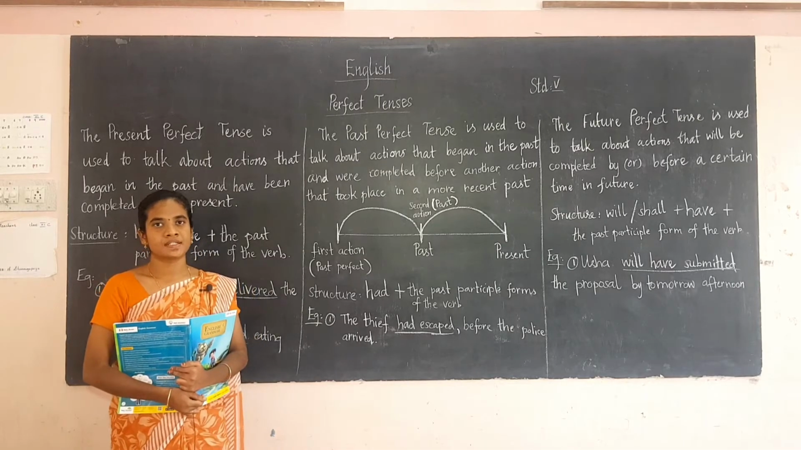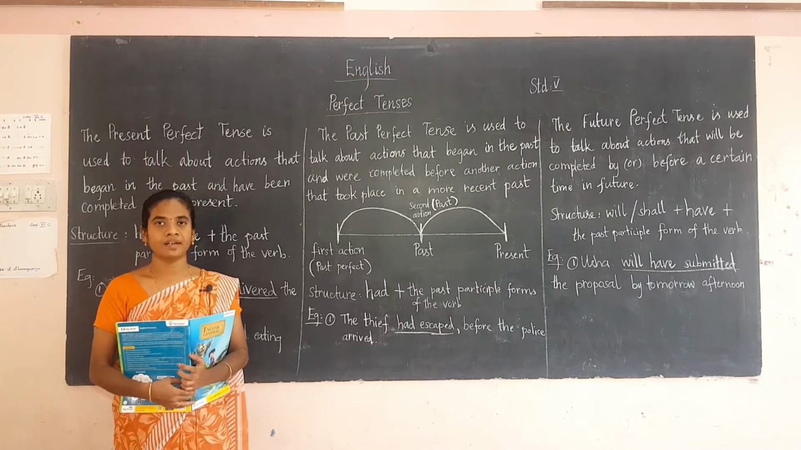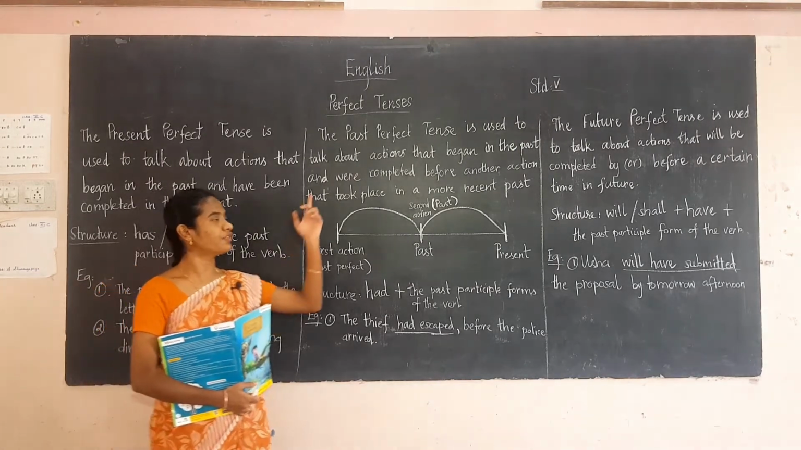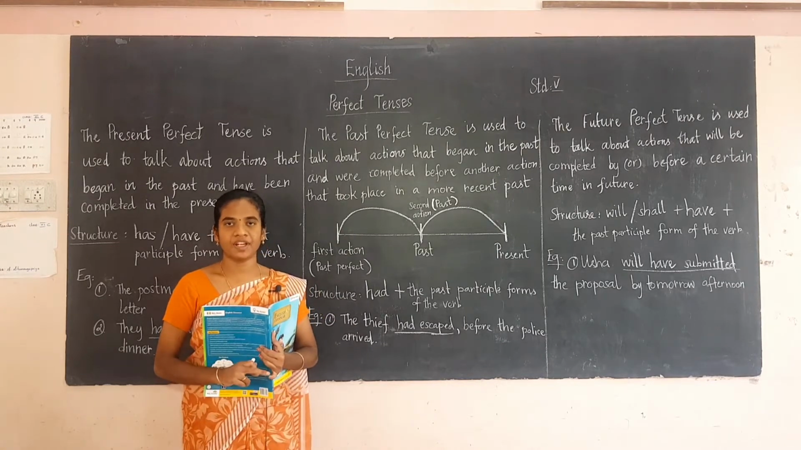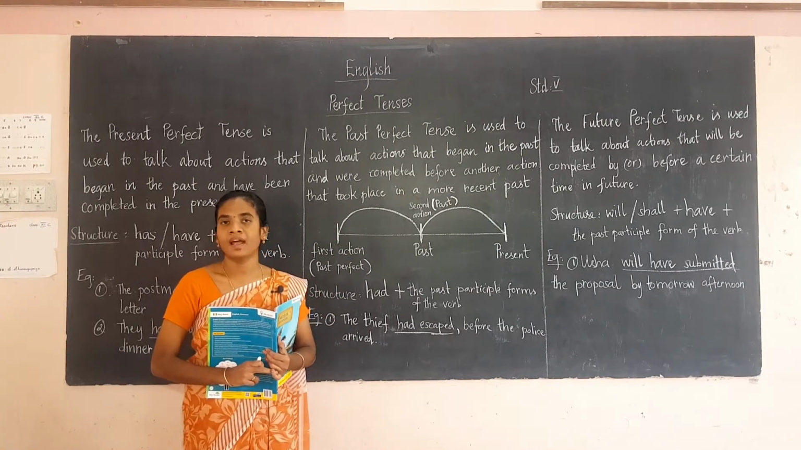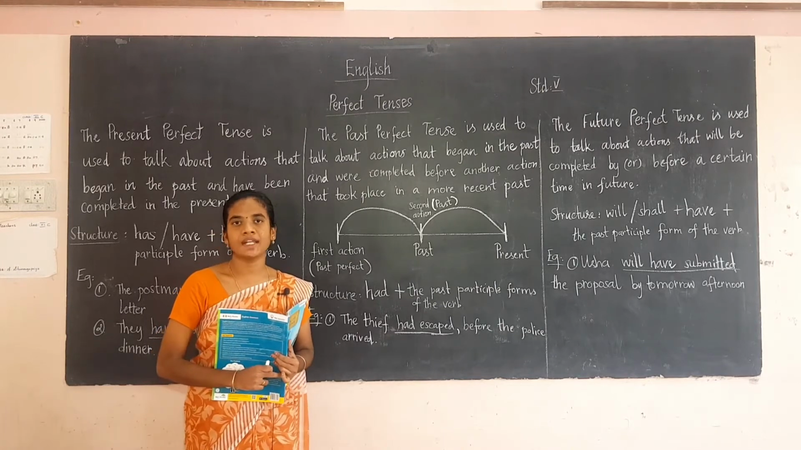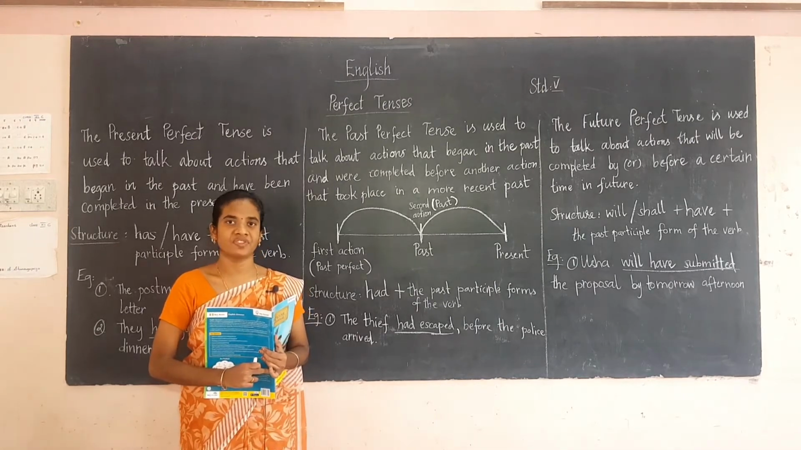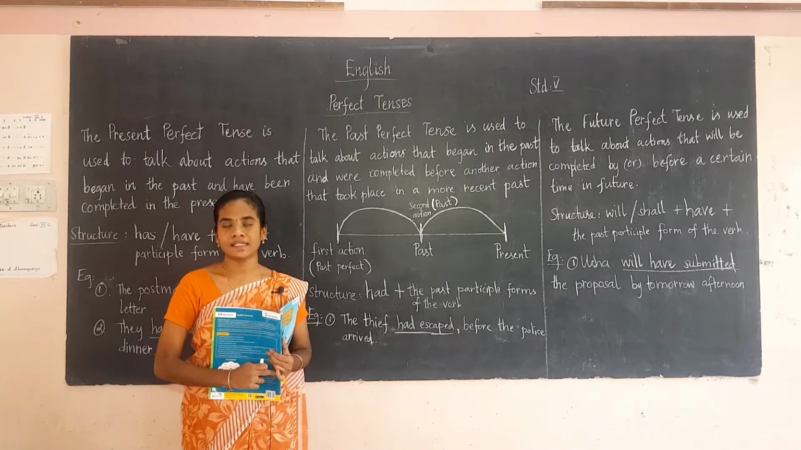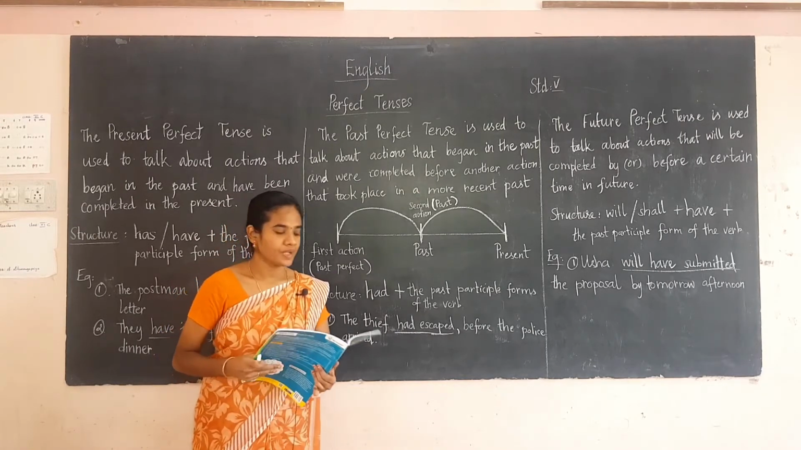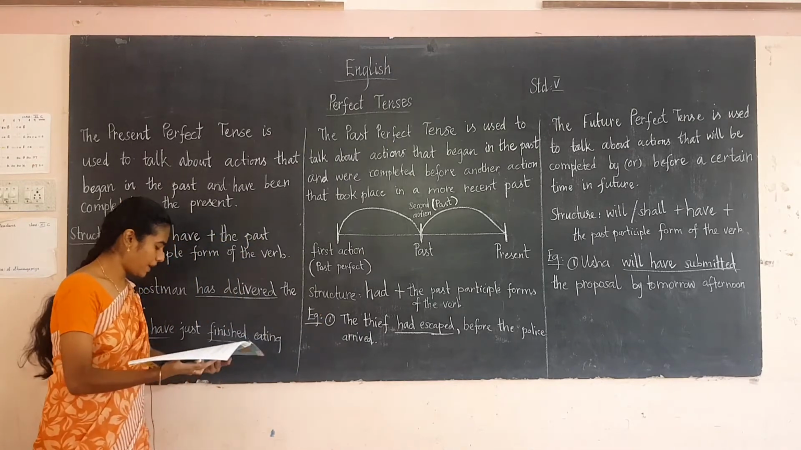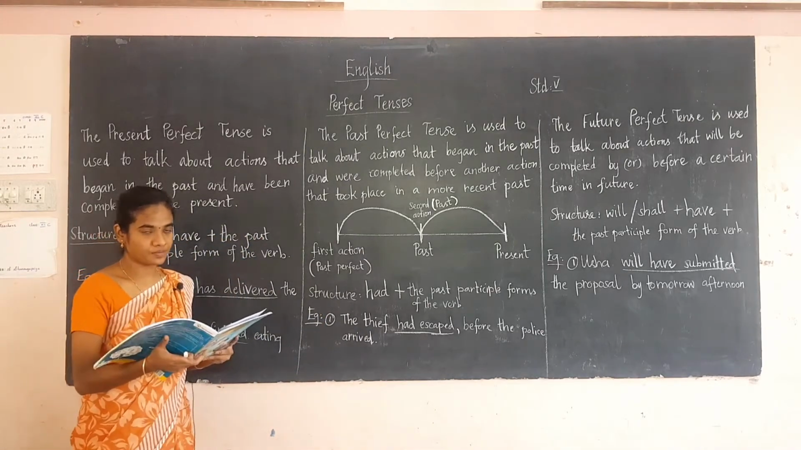Good morning students. In today's class we are going to see a grammar topic, that is perfect tenses. In that we are going to discuss the present perfect, past perfect, future perfect, and then present perfect continuous, past perfect continuous and future perfect continuous. So these 6 tenses we are going to discuss today. Now take your book page number 48 in your English book.